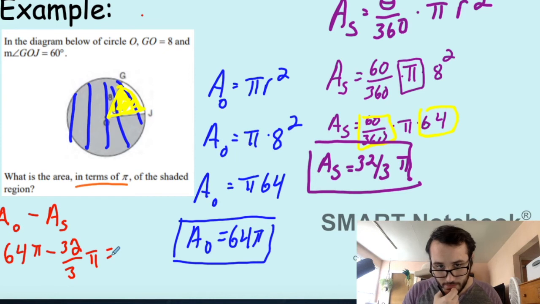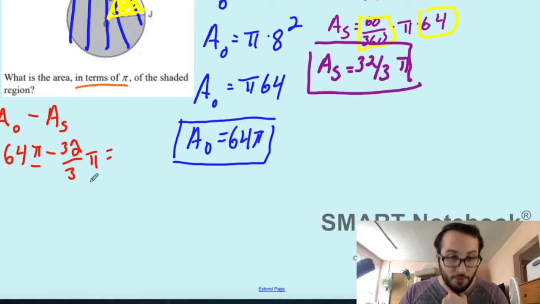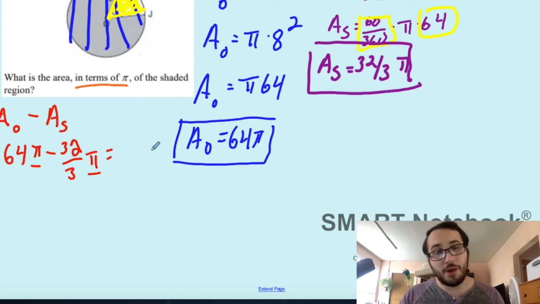actually, I think I want to show you rigorously how this works. I'm going to scroll down, and I want you to see something. Let me take it to the next level, right? So you could put this on your calculator, but you're not going to leave it in terms of pi. Do you see how they both share pi? What I was going to tell you was you can just do 64 minus 32 over 3 and then just leave pi there. But the question is, well, why are you allowed to do that?